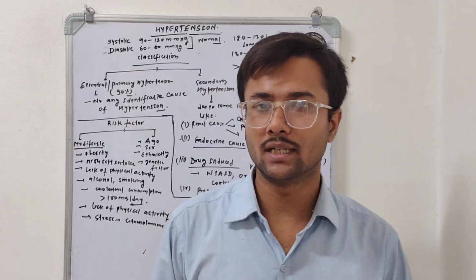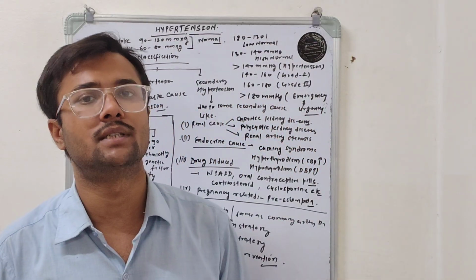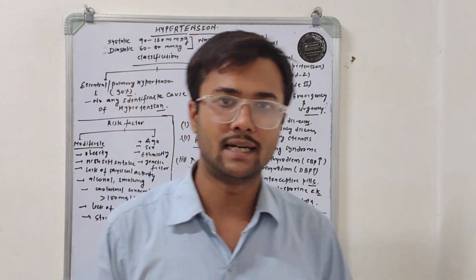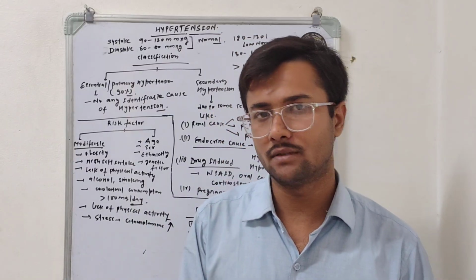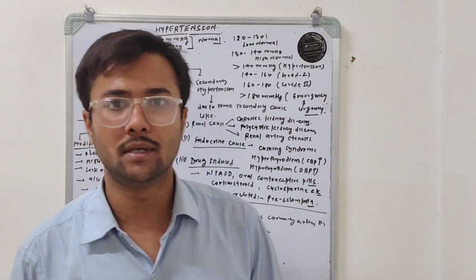So what is the normal range of the diastolic blood pressure? The normal range of the diastolic blood pressure lies between 60 to 80 mmHg.